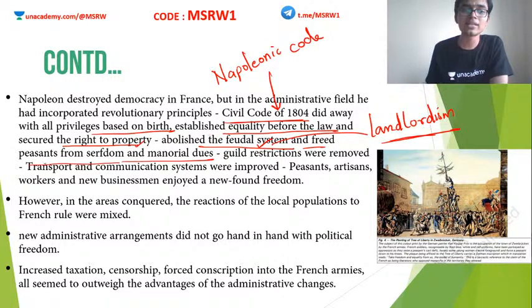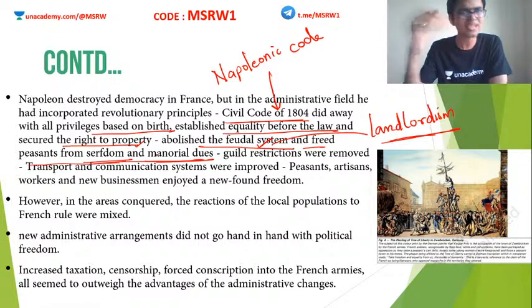He freed the peasants from serfdom and manorial dues. So, what is this serfdom and manorial dues now? Serfdom means, as I told you, in the landlord system, these peasants were actually bonded to that landlord. I mean, they were forced to do bonded labor. So this system was also abolished. Napoleon actually freed these people. It was kind of a slavery. And Napoleon freed these people from serfdom and manorial dues.